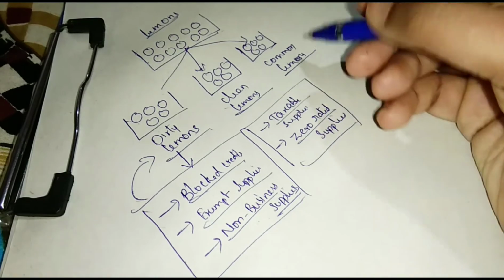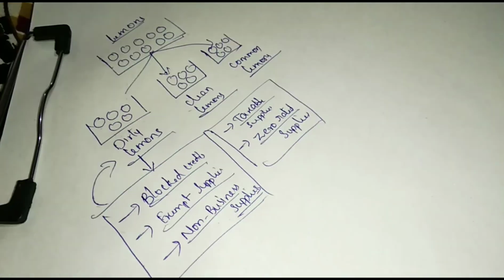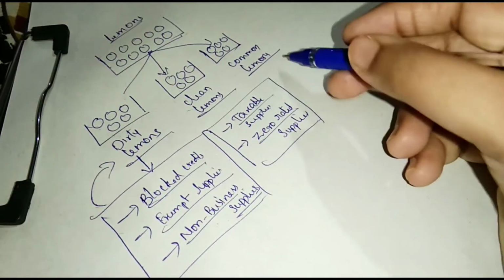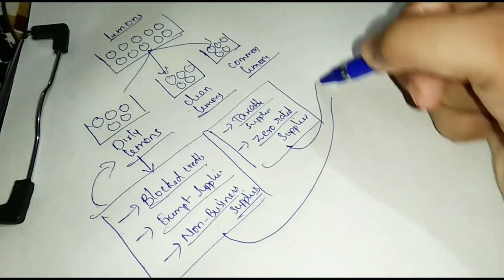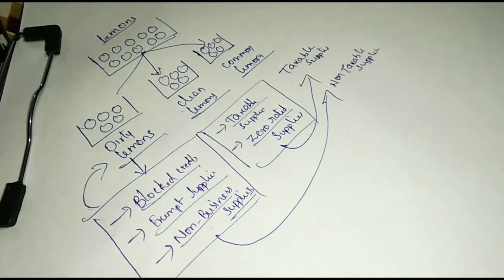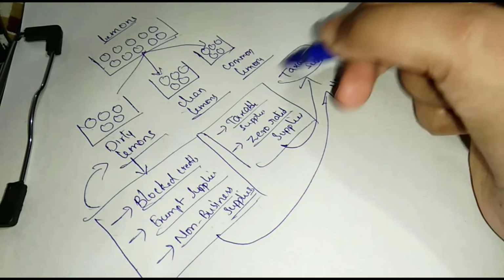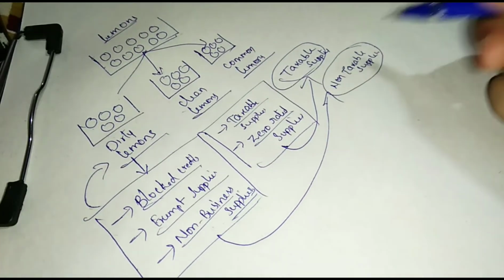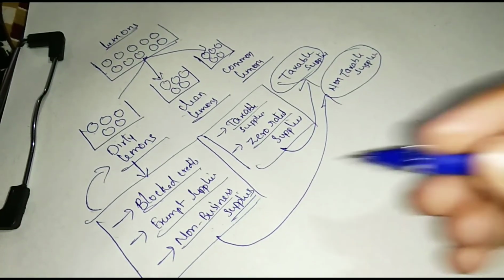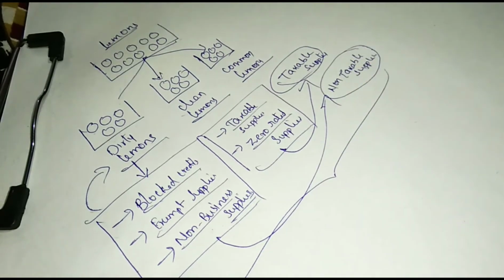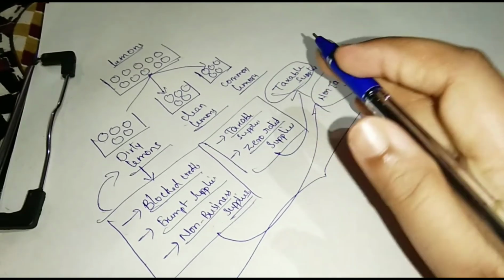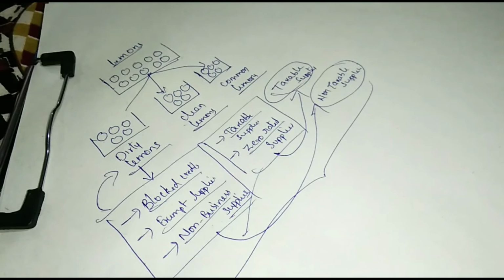Okay. And see the next, common lemons. Common lemons means both these two are included, taxable supplies and non-taxable supplies. Okay, credit is apportioned like this. I hope this is clear.